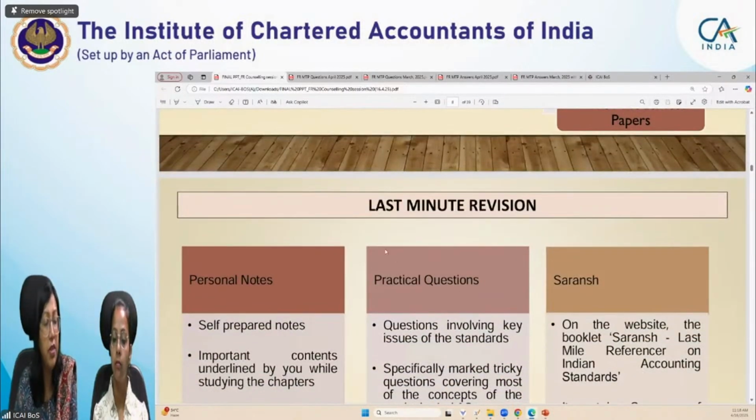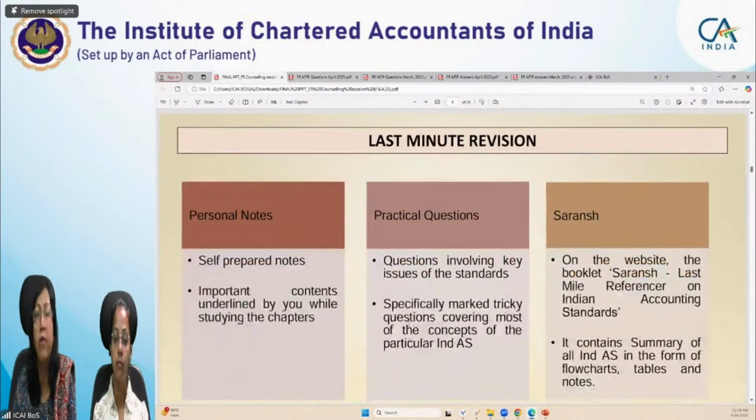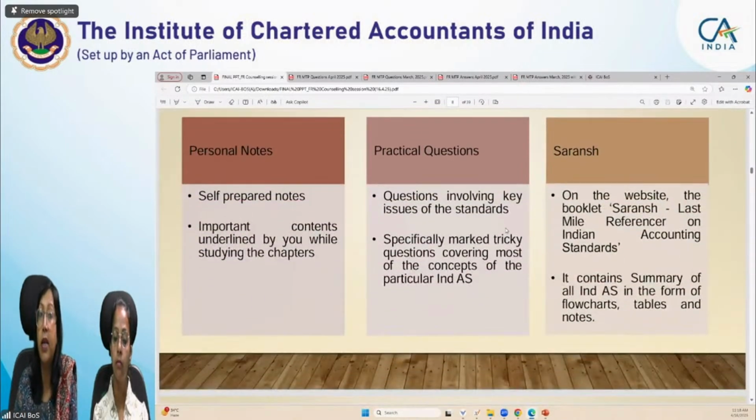For last minute revision, use your personal notes, whatever you are preparing, from whatever notes or material you are studying, along with the practical questions, because this is an entire practical paper. So practical questions are what you have to study, practice, practice, and practice. You can practice in the form of the questions which you have highlighted, marked or shortlisted. You can practice a number of questions in the form of RTPs and mock test papers, but practice as many questions as possible, based on your available time. Okay.